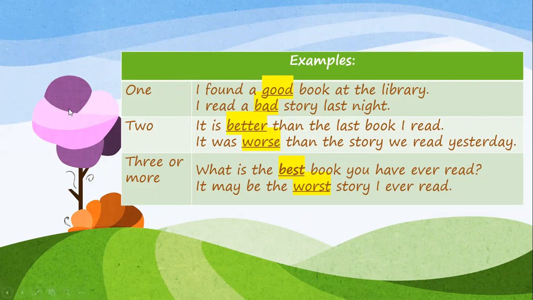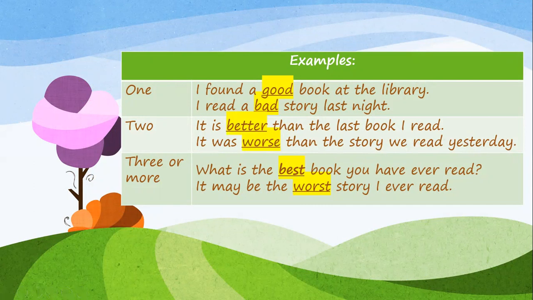Okay. But what happens when you're comparing two? We say it is better than, here's a keyword, the last book I read. So we're comparing the book that you're reading now with the book that you last read. It was worse than the story we read yesterday. So we're comparing the story that you're reading now with the story that you read yesterday. So this is better, worse, the comparative form. You see how the spelling changed?